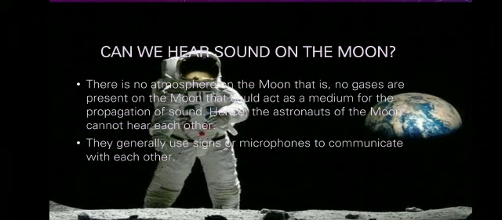So can you hear sound on the moon? How do astronauts talk on the surface of the moon? As we know, there is no atmosphere on the surface of the moon, and no gas present that could act as a medium for the propagation of sound, because as we have studied in previous classes, sound needs some medium for its propagation. So astronauts on the moon cannot hear each other. Generally they use signs or they use microphones to communicate with each other.